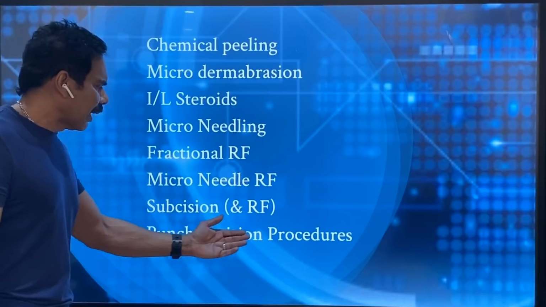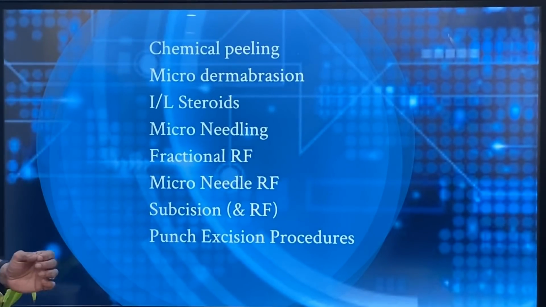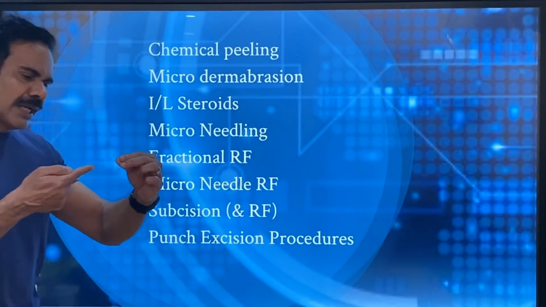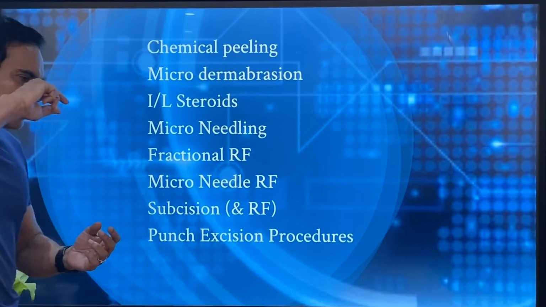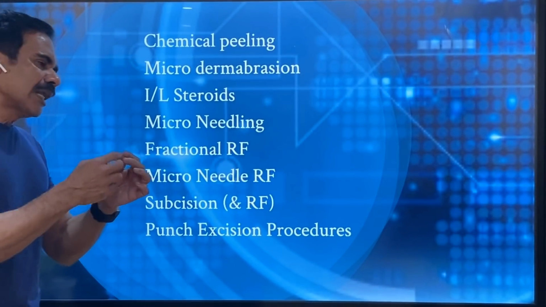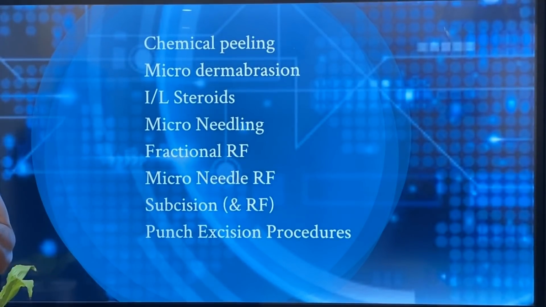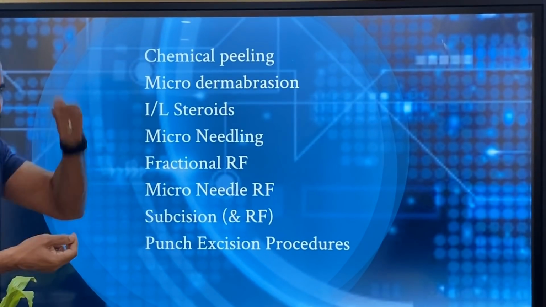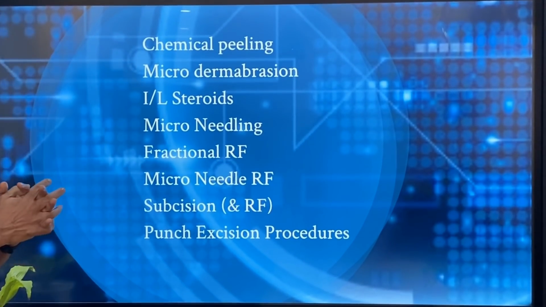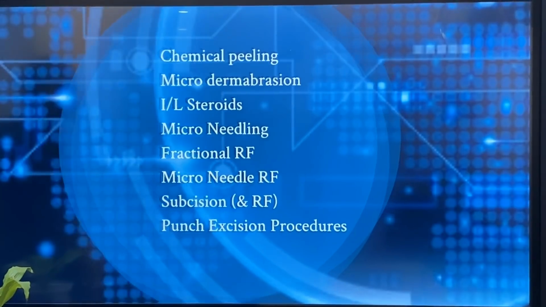Then there are punch excision procedures. Punch is a cylindrical instrument, a cylindrical scalpel we call it, which will cut through the skin, and we can replace that scar tissue with skin taken from behind the hair, or we can lift it and keep it there. There are different techniques in the punch excision. That we will explain.